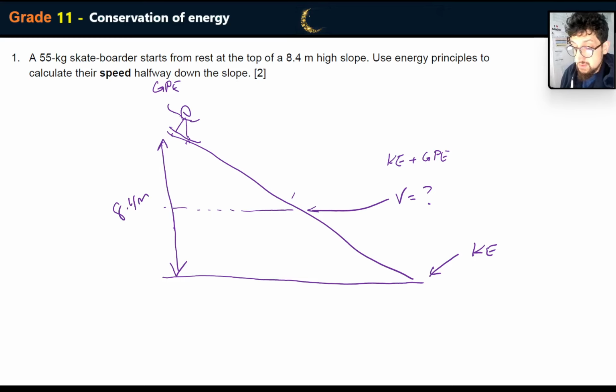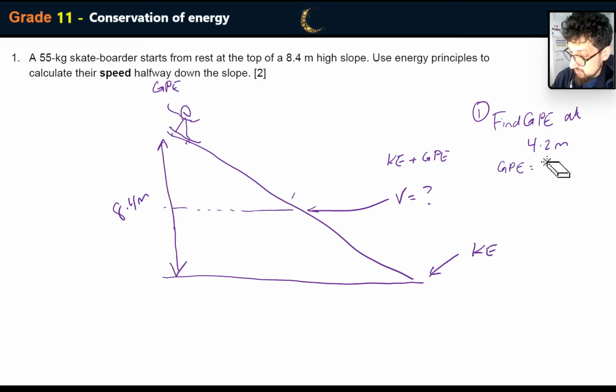So the velocity is going to be, find GPE at 4.2 meters, which is the halfway point. So that's going to be 4.2 multiplied by 9.81 multiplied by 55. That's 2266.11. That's how much energy we have, and that's equivalent to half mv squared. So I can work out what v is going to be.